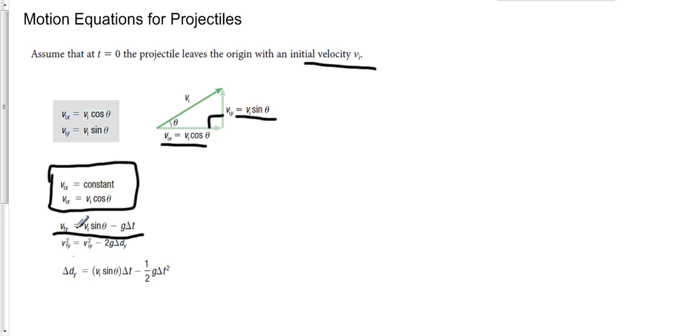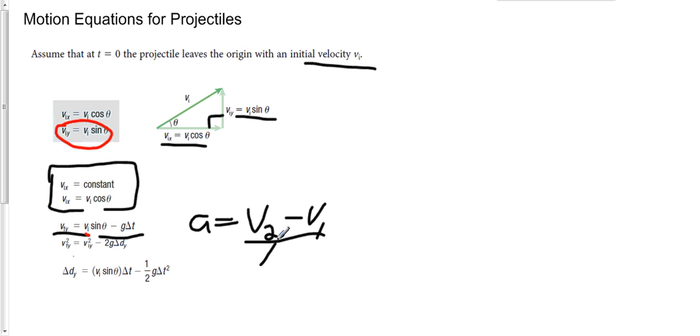So notice this Vi sine theta is just an expression for the initial vertical velocity. So we can read this then as Vf equals Vi minus this other value over here, which I've written as g delta t. And so again, this is that same kinematic equation, our defining equation for acceleration, just rearranged, and some of the terms are expressed in terms of the projectile language. The reason we have g here is because g, of course, is the acceleration caused by gravity.